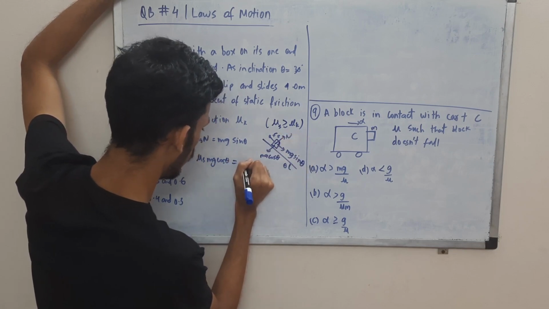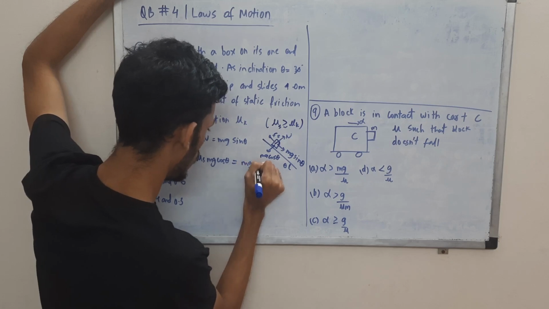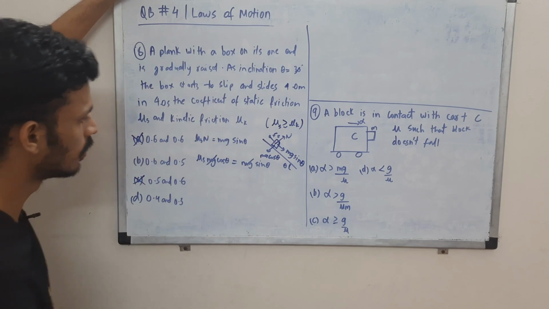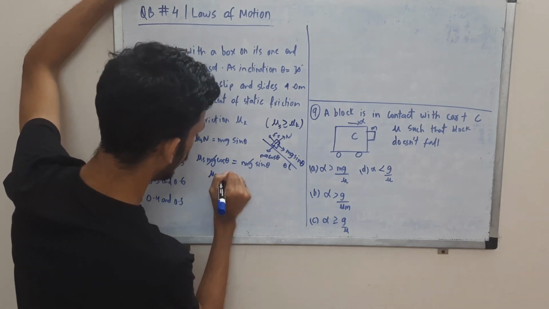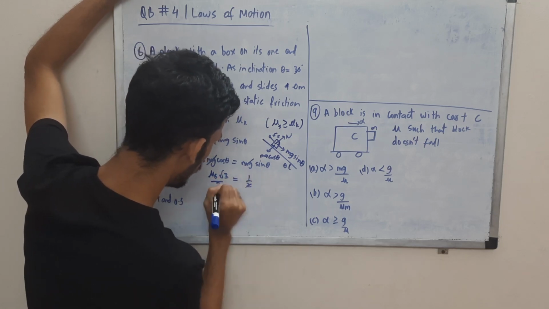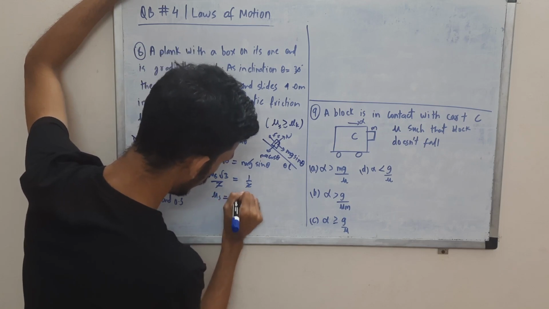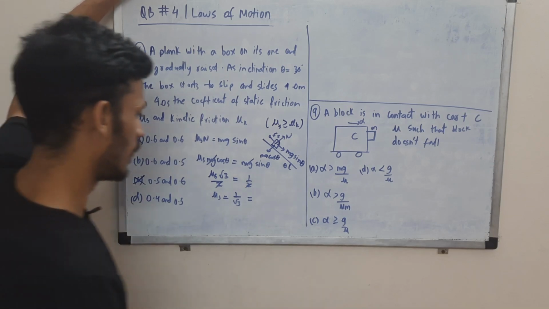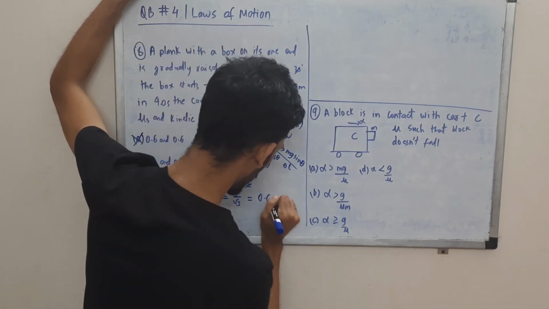And we'll have mg sin theta. mg can get cancelled. Cos theta, we can use the 30 degree case, right? Cos 30 is root 3 by 2, sin 30 is half, 2 cancels, mu s is 1 by root 3, which gives you a value of around 0.57. Okay, so we'll use it as 0.6.